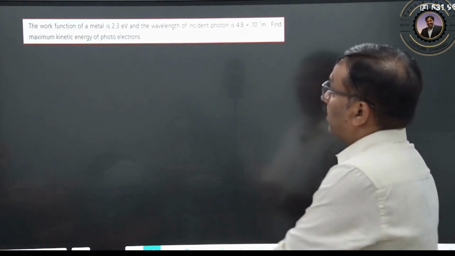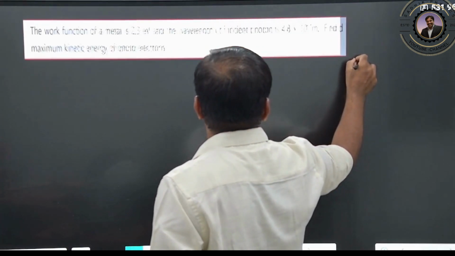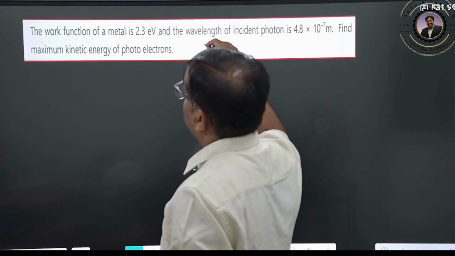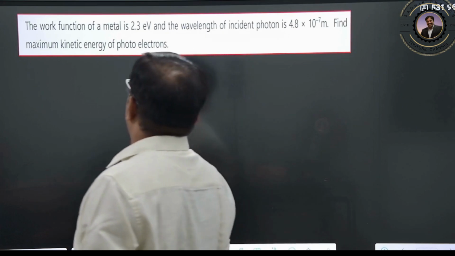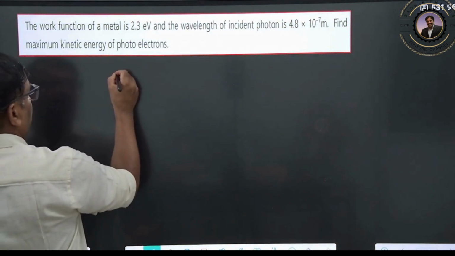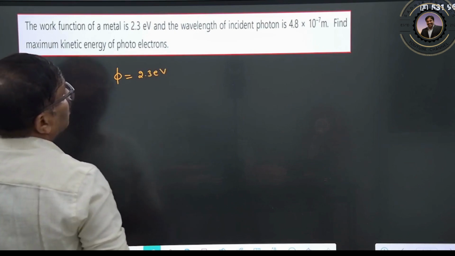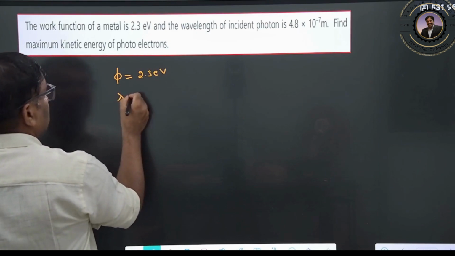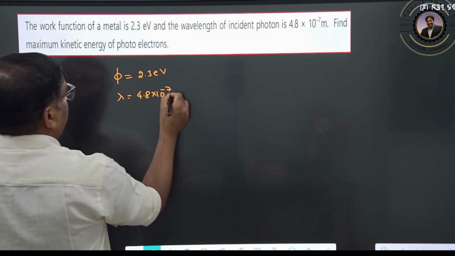So next one, let us go for one more question. Here the work function is given. What is the work function? It is 2.3 electron volt. The wavelength of the incident photon is 4.8 into 10 to the power of minus 7 meters.